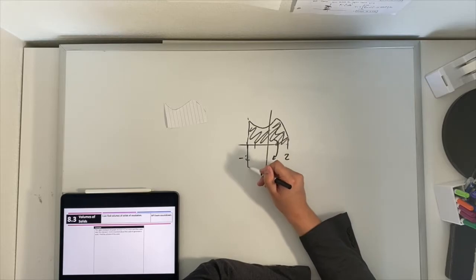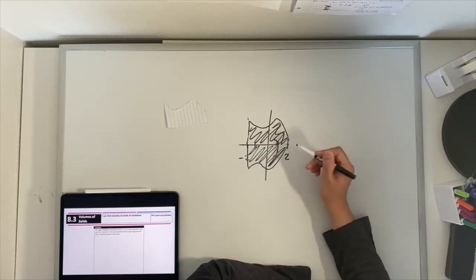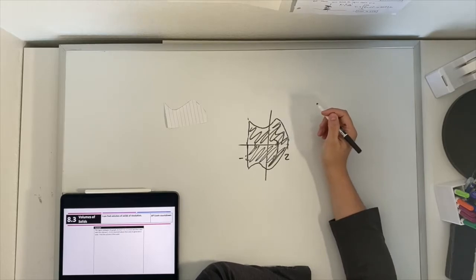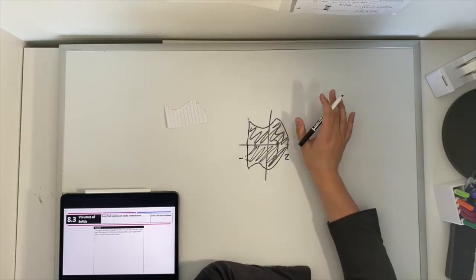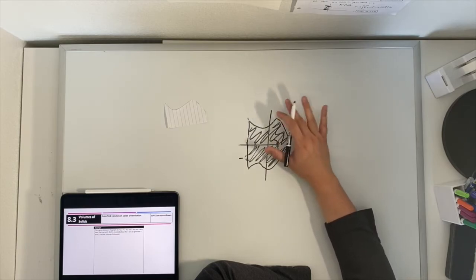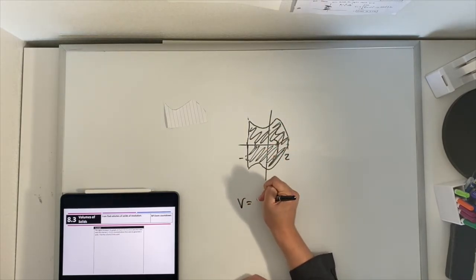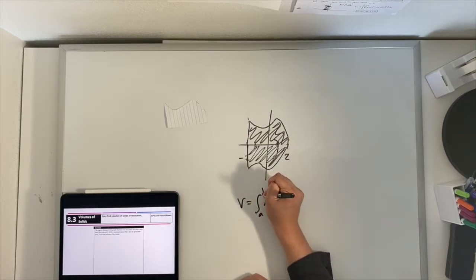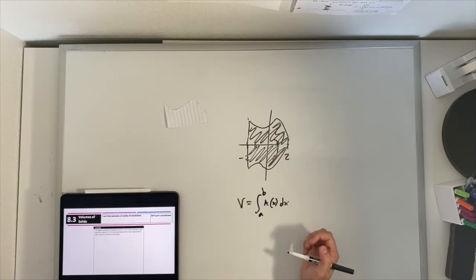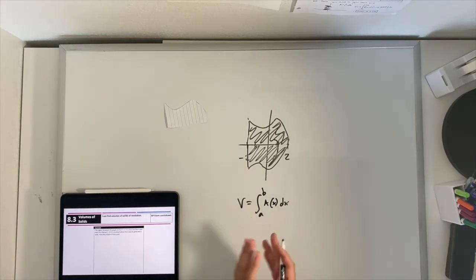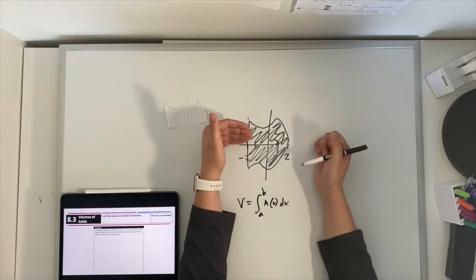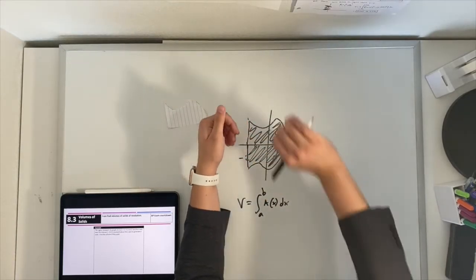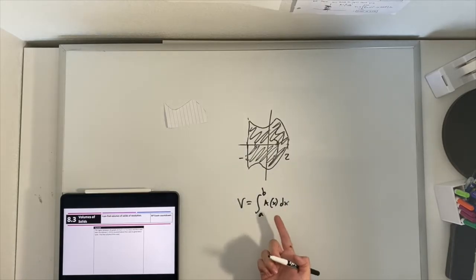So we have the point where it goes back into the board, and then it continues rotating. Luckily, finding volume is going to work the same as before. Our volume is still going to be the integral of the area of a cross-section from one limit to another. So it's nothing new. It's not a new formula or concept. It's just much more difficult to conceptualize what this rotating is. And finding a formula for the area of a cross-section could be more difficult.